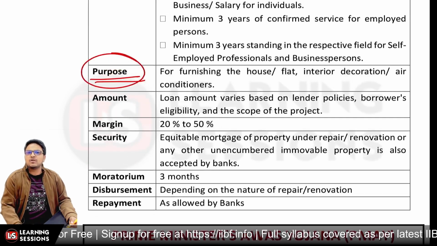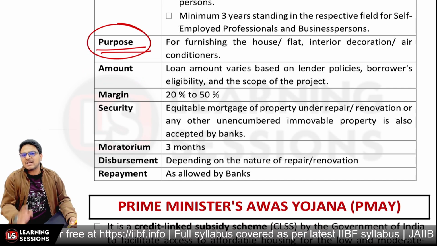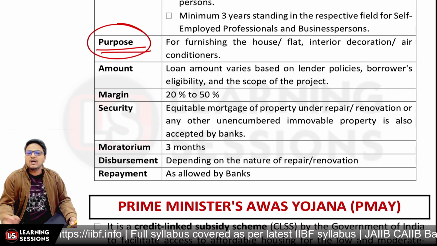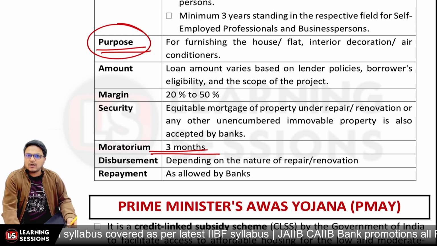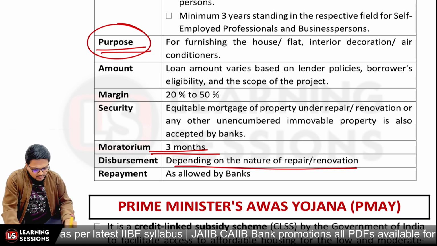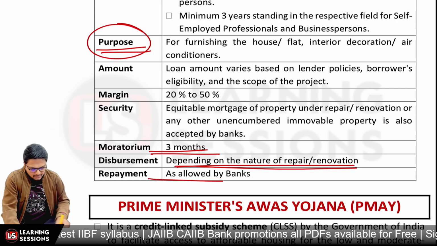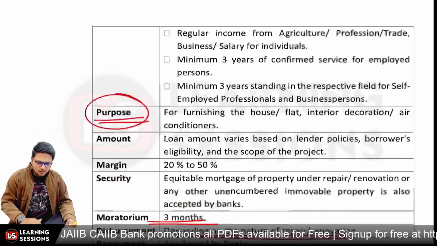The margin varies from 20 to 50% as we have considered. In the same way, the charge will be created by way of equitable mortgage on the property. A moratorium of a maximum of 3 months can be allowed. And if we talk about disbursement, it depends upon the nature of repair and renovation, and repayment is as allowed by the banks, right? So that's about the home decor loans.